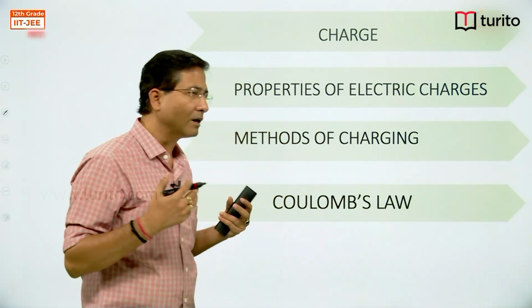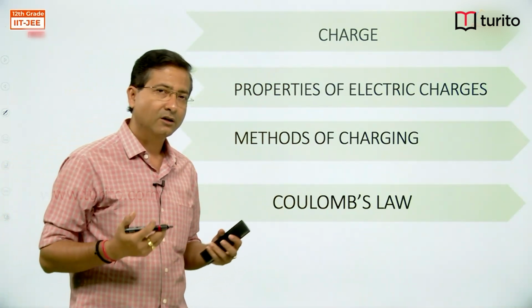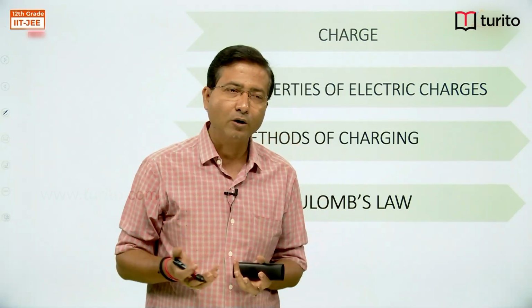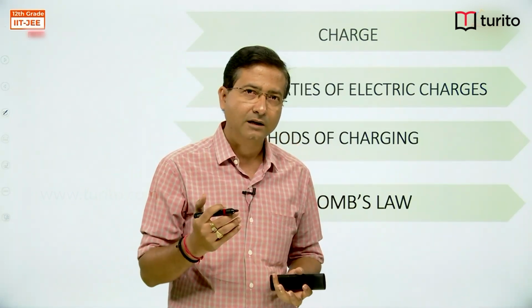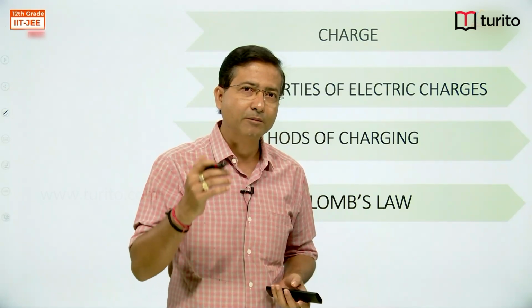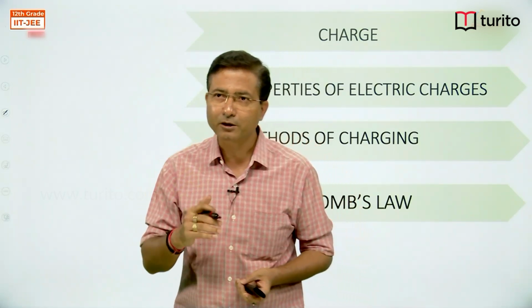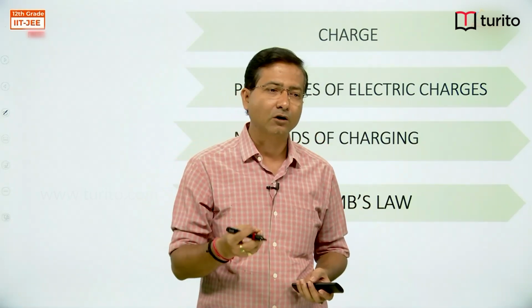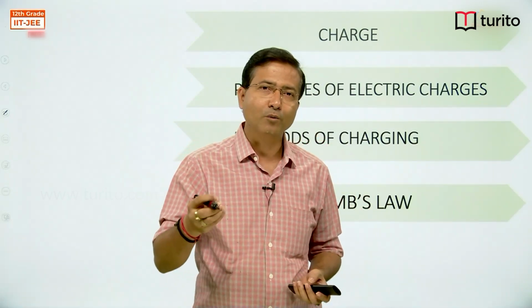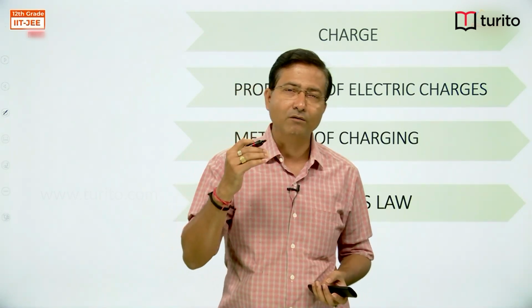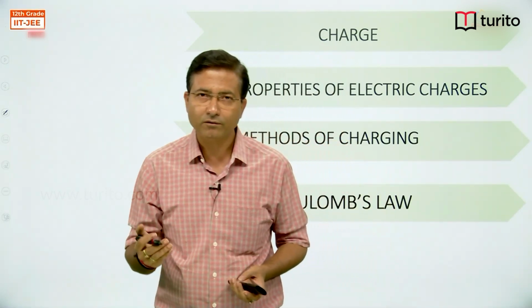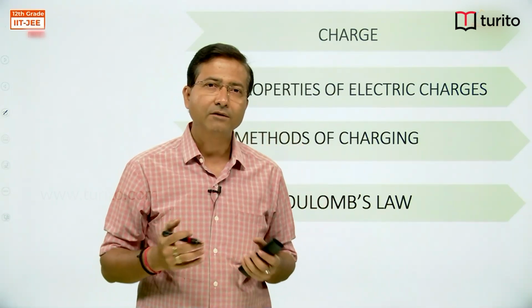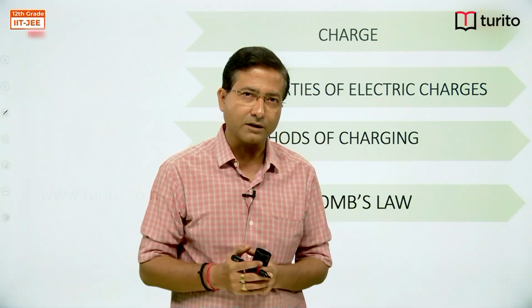Then we talked about the quantization of charge. So we saw charge is quantized. On any object the charge is an integral multiple of the charge on an electron. So it might be 2 times e, it might be 3 times e, it might be 4 times e, but it cannot be 3.2 times e or 4.8 times e. It has to be an integer multiple of the charge on the electron. This is called quantization.